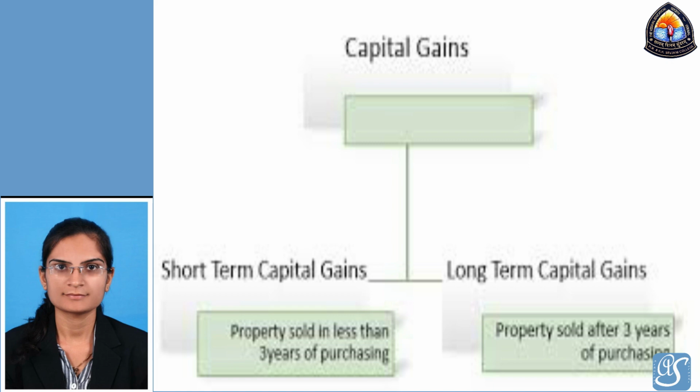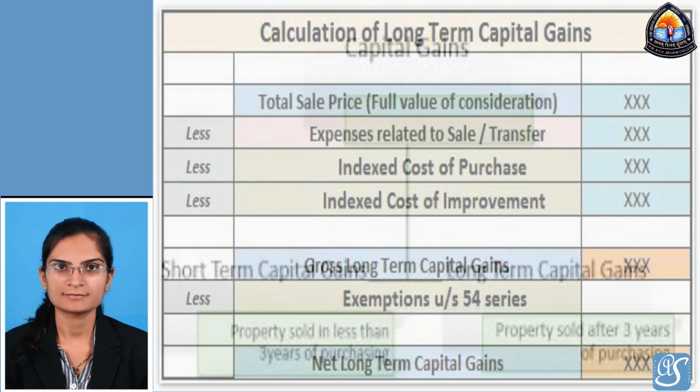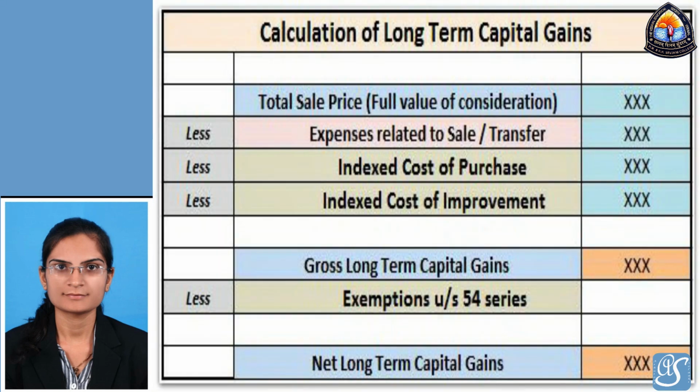Let's study the format or calculation of long-term capital gain. First you are given the total sale price, meaning the selling price, the full value of consideration, and less expenses related to sale.